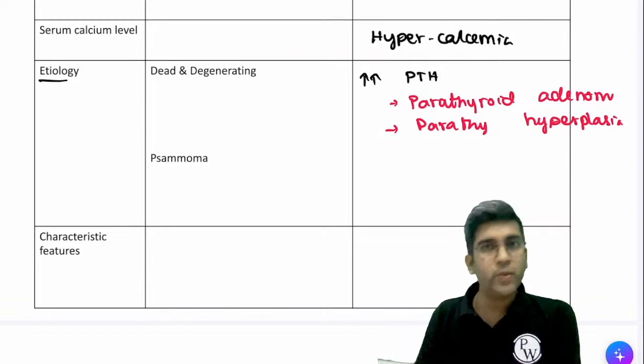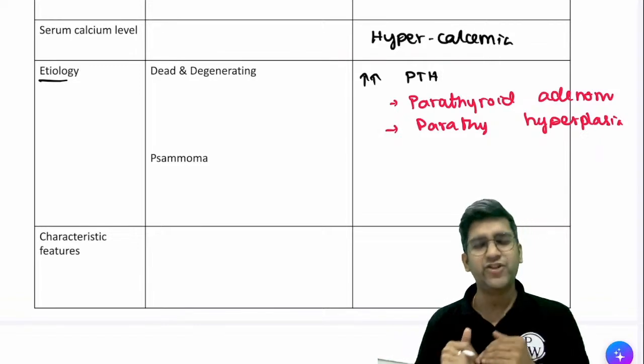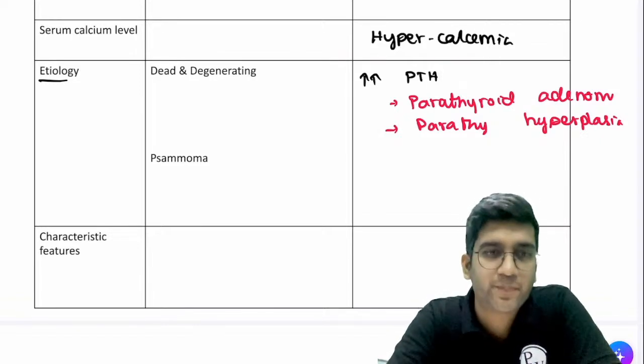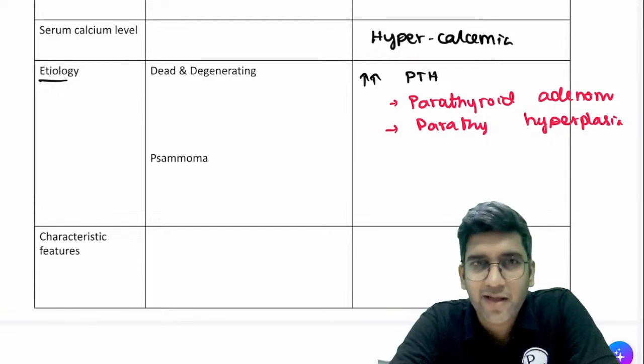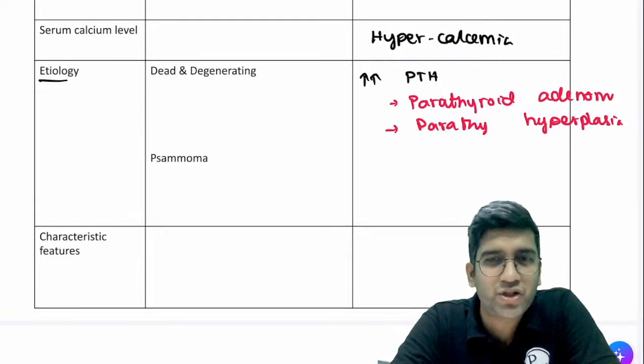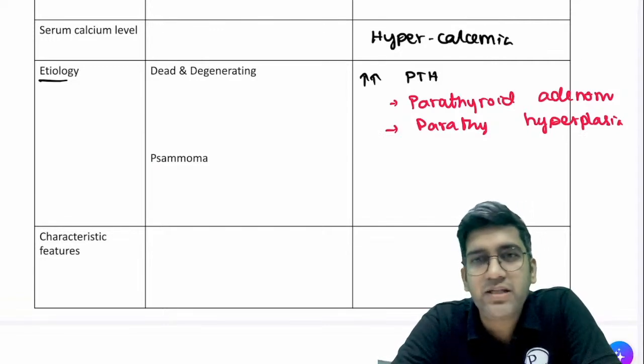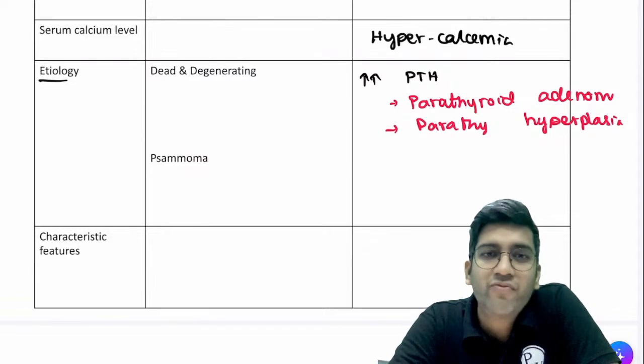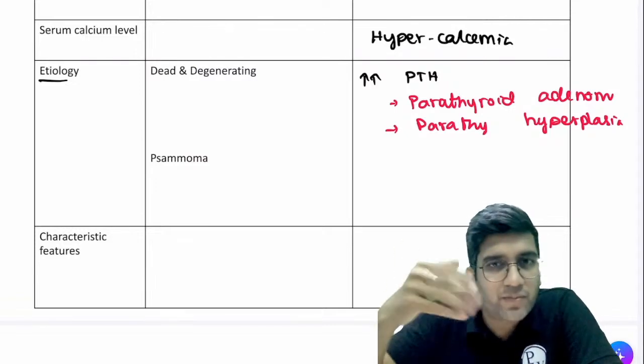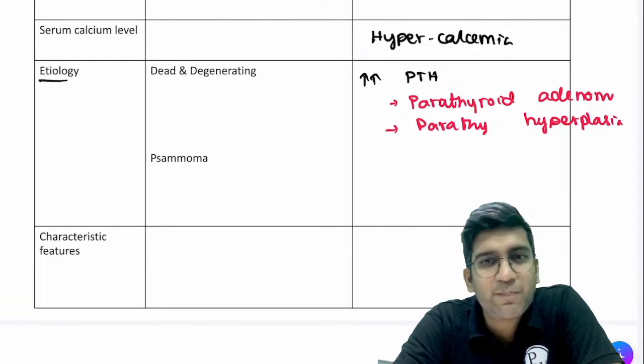Now tell me which organ comes to your mind when it's extremely rich in calcium. Whatever comes to your mind, definitely one organ should come across your mind, right? Something which is extremely rich in calcium. What is that? Obviously bone, right? Okay, so I'm going to have some random disease which is going to reabsorb bone very fast, which is going to remove the calcium from the bone very fast. Is there a possibility that serum calcium level can be elevated?